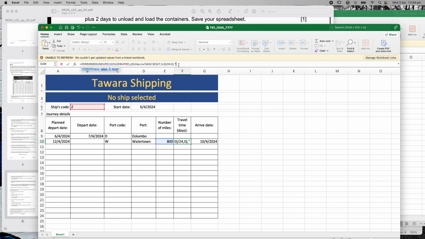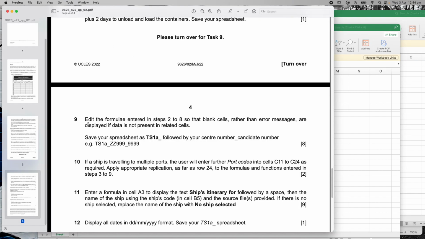It's more about the time consuming of putting that little extra check in there. And this one's going to be the same, right? If error in that formula, then we're going to do that. Okay, bang. So we should be right. So I think that's it for question number 9.